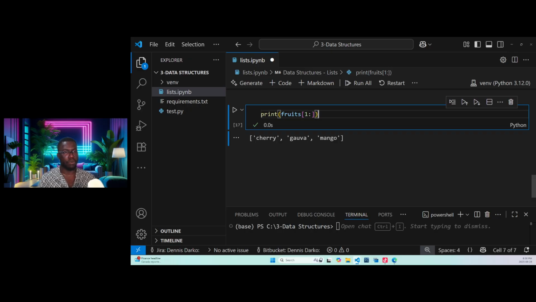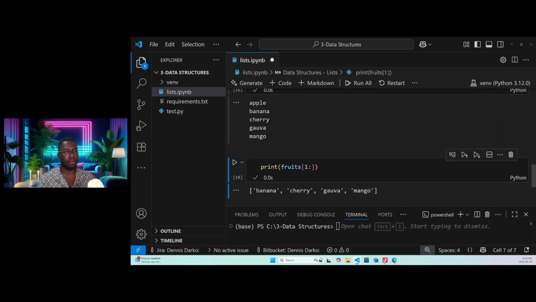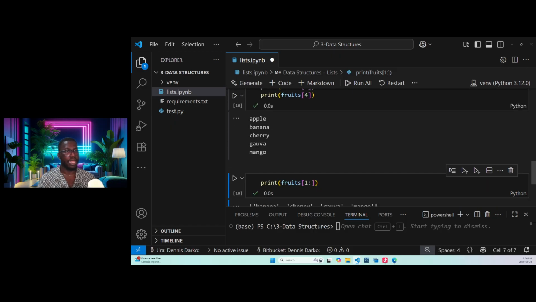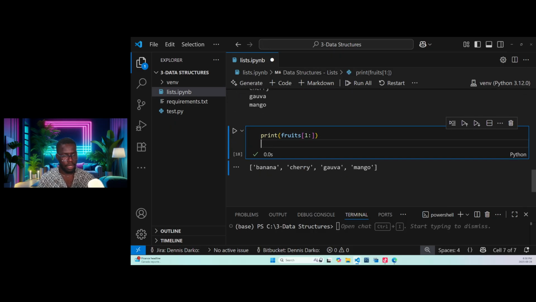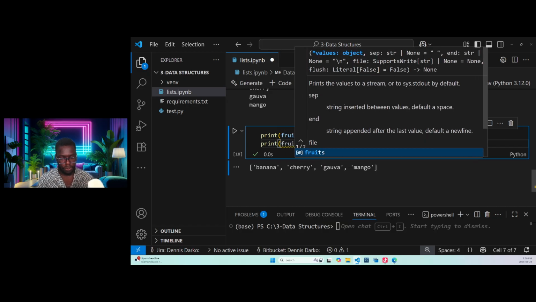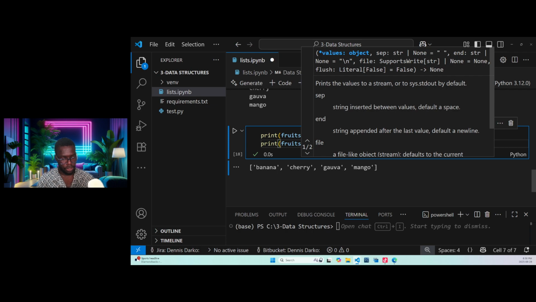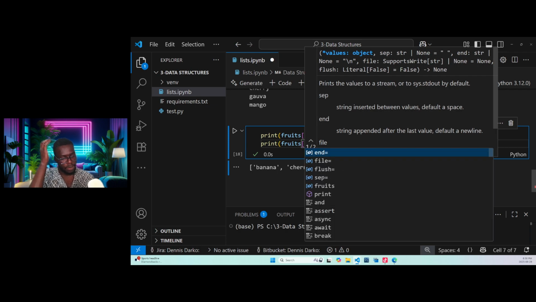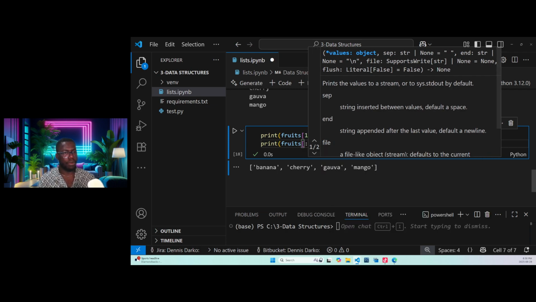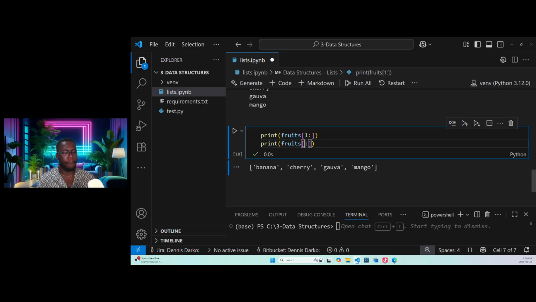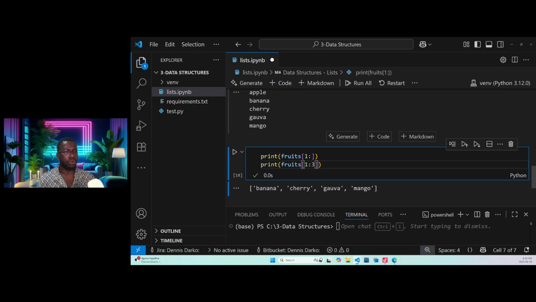Now, let's say this is one. I want to remove apple. I want to start from banana, not apple. Let's say I want to get banana and cherry. So banana and cherry, then fruits, and inside I will first bring my colon. Now, once I bring my colon here, banana and cherry. So let's say 1:3, right? Banana and cherry. So 1:3.